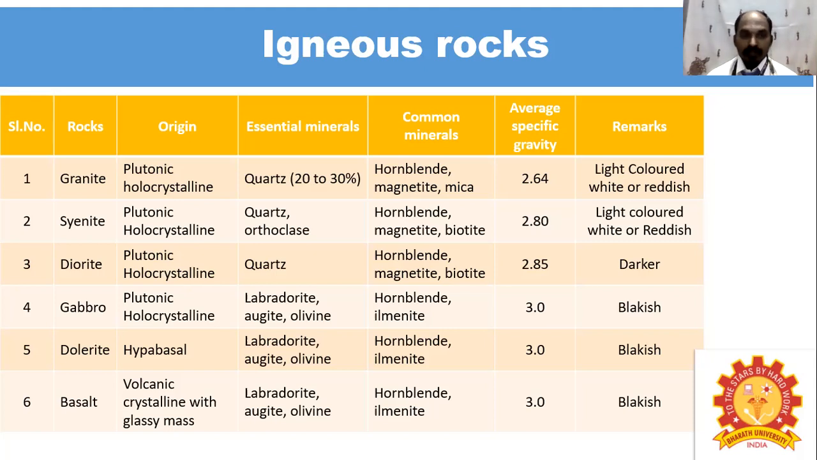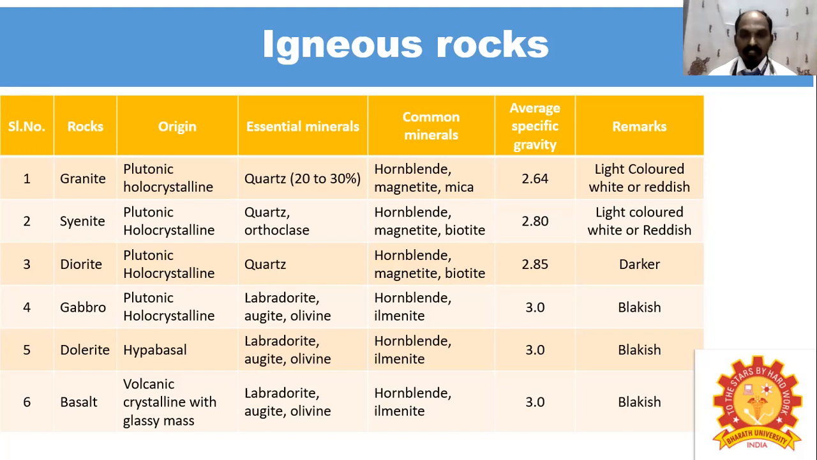Then gabbro. Gabbro also originates from plutonic and holocrystalline. Its essential minerals are labradorite, augite, and olivine. Its common minerals are hornblende and ilmenite. Compared to diorite, syenite and granite, it has a higher specific gravity of 3. The color is blackish.